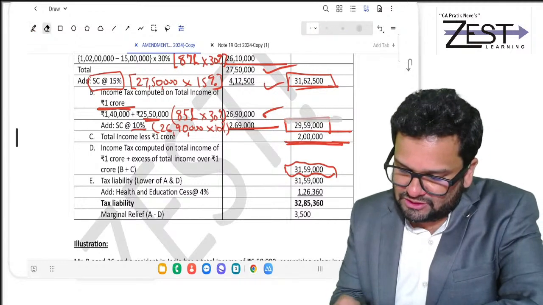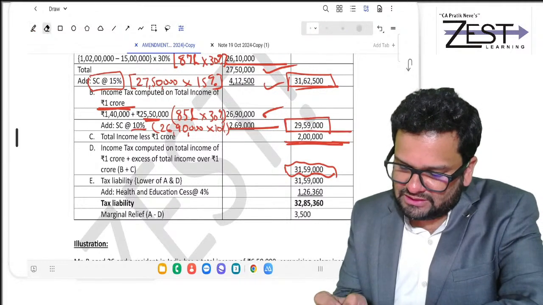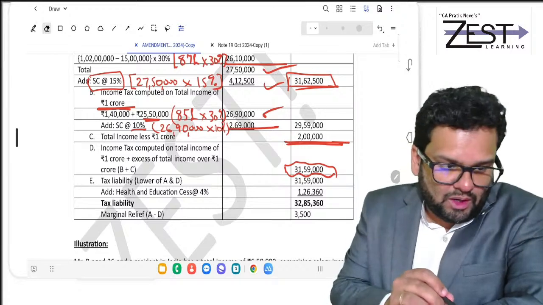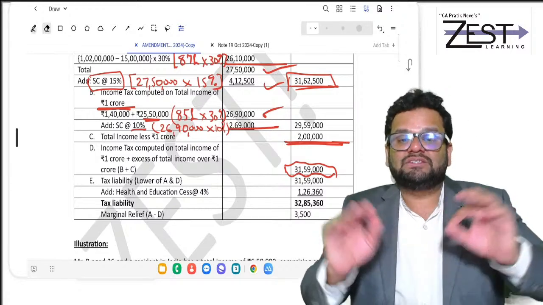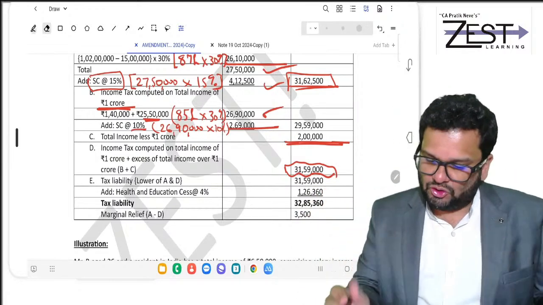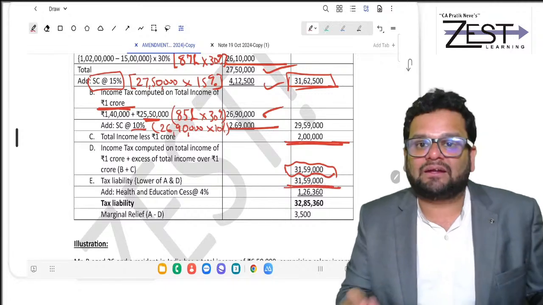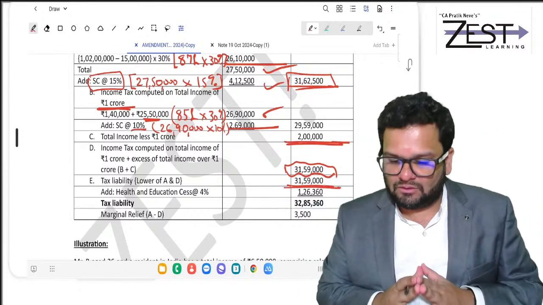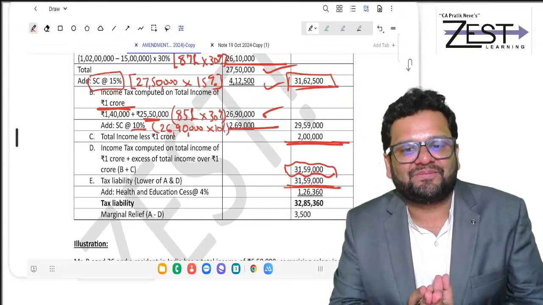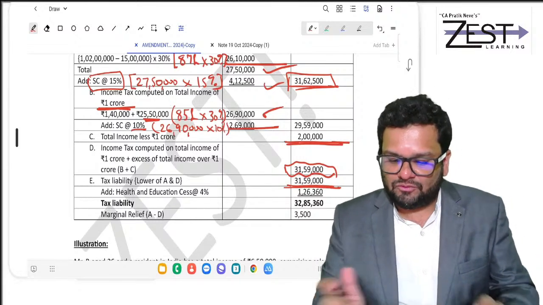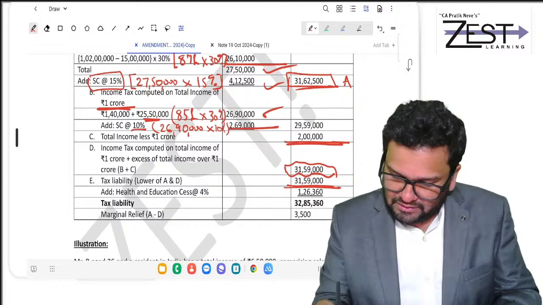So government says don't take tension. Go ahead and pay whichever is lower. So your tax liability can be accepted at 31 lakh 59,000. Clear?